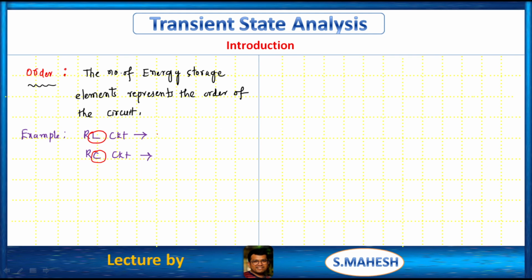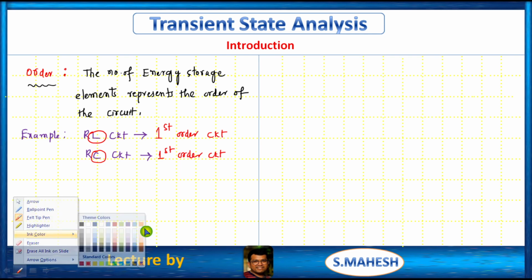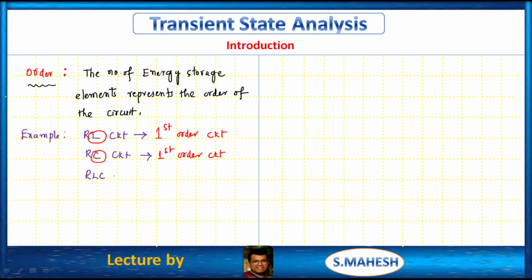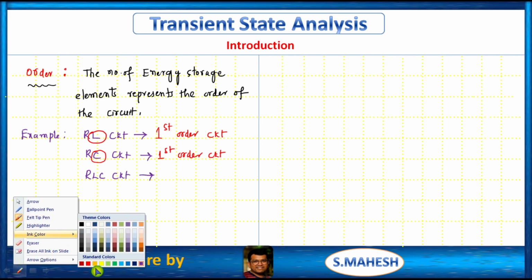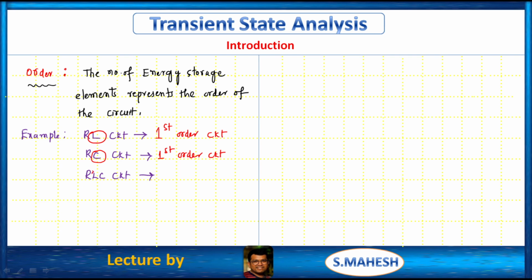So this is a first order circuit. This is also a first order circuit. Let us consider an RLC circuit. In this, this is one, this is another one. That is what? Second order circuit.